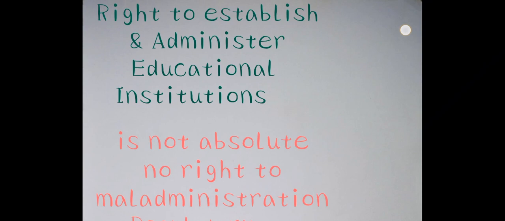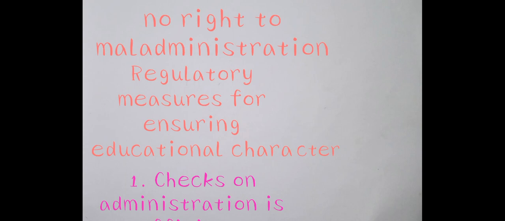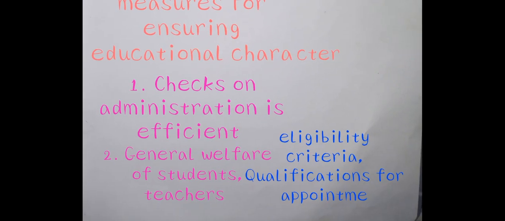So, there are some regulatory measures for ensuring the educational character and standards and maintaining academic excellence. Okay, so this is very necessary to ensure the educational institutions. So the first one is checks on the administration. This is very important in the educational institutions. And general welfare of the students and general welfare of the teachers. Here teachers means teaching and non-teaching staff also. So the appointment related to the teaching and non-teaching staff, the welfare of the teaching and non-teaching staff and the welfare of the students also.